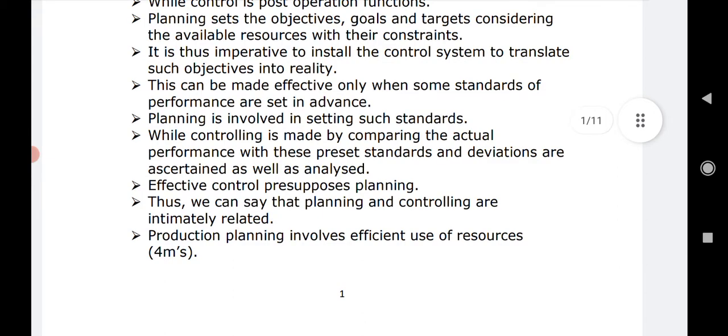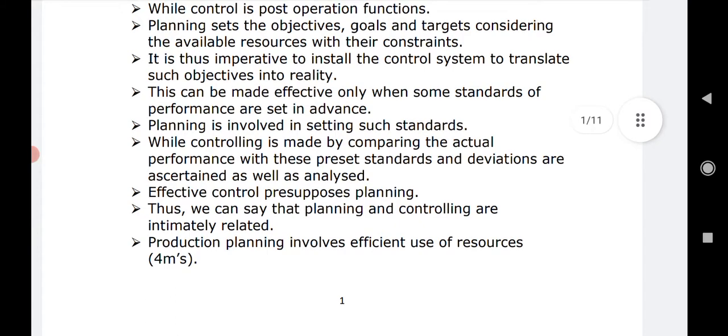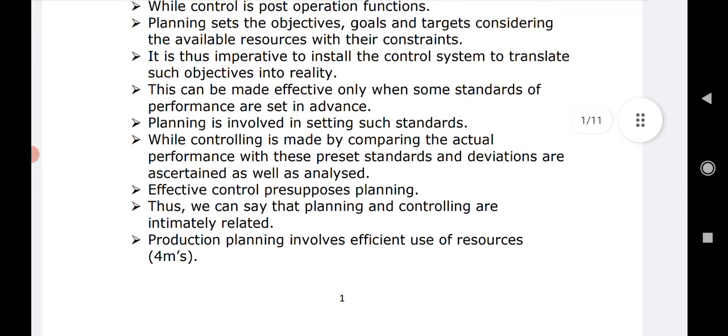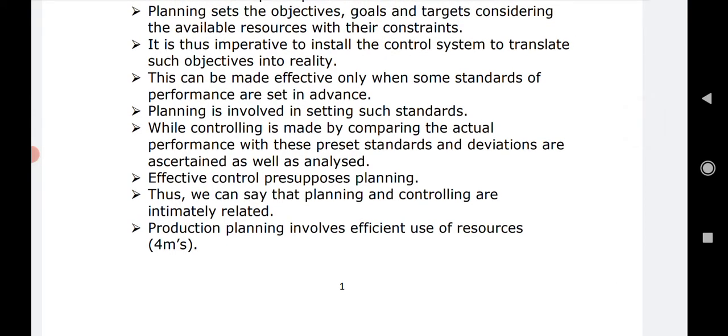And that is why the planning of one organization can never be the same as of the other one, right? So it is thus imperative to install the control system to translate such objectives into reality. Imperative means it is a compulsory function to control the system, so that whatever the plans are, exactly according to that we are taking up the activity or not can be checked.